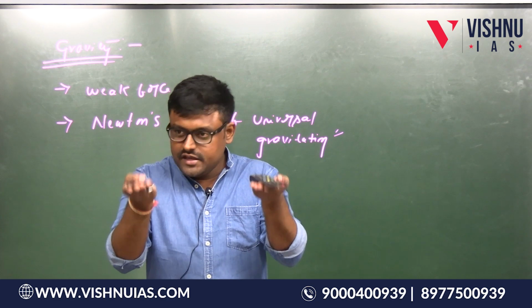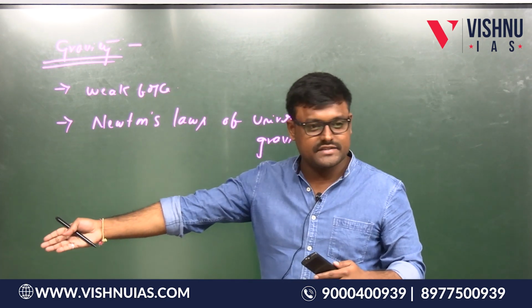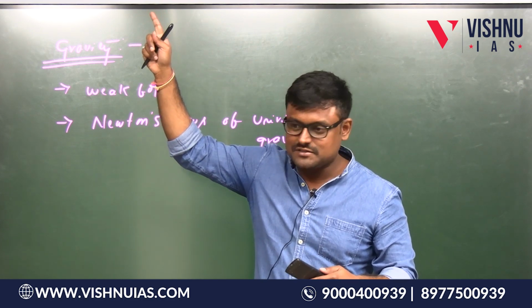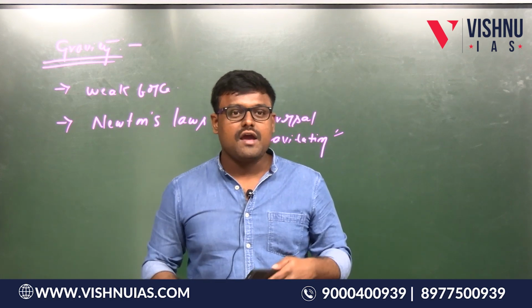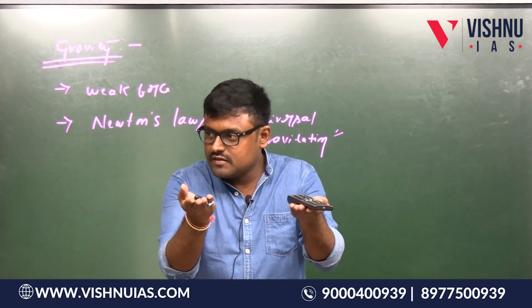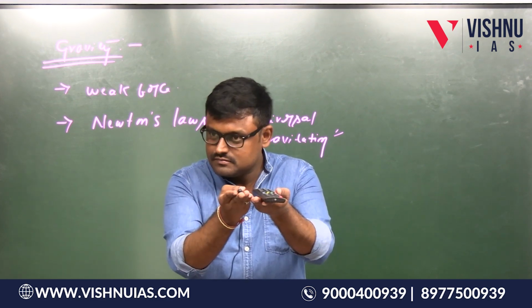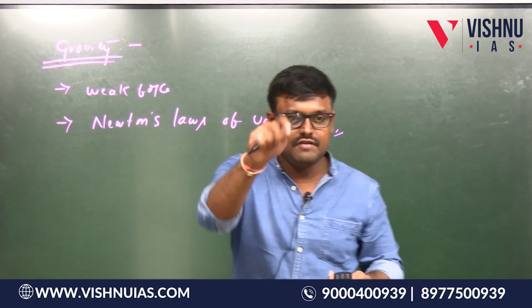That means between these 2 objects there is a gravitational force. Between me and that laptop there is a gravitational force. Between me and the moon there is a gravitational force, that is a force of attraction, because we have masses. When there is a force of attraction, why can't these 2 objects come closer and collide? What is the reason? Gravitational force is a weak force.